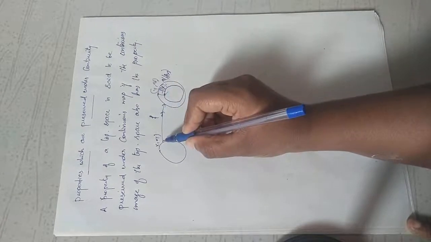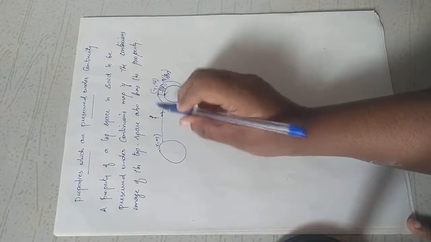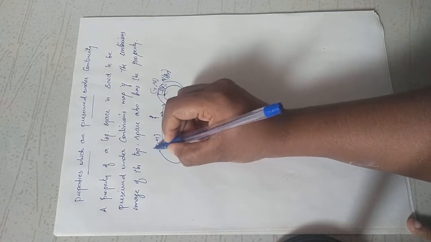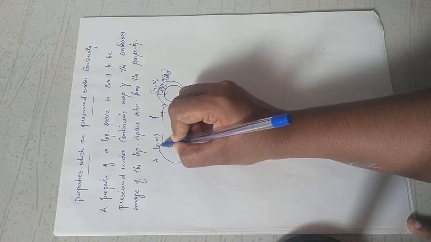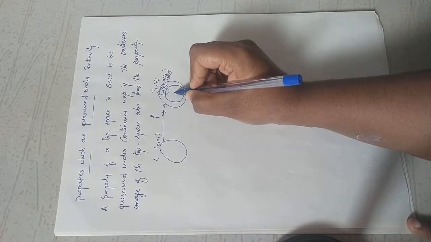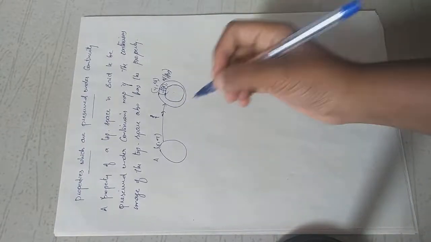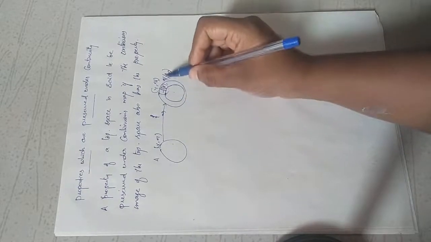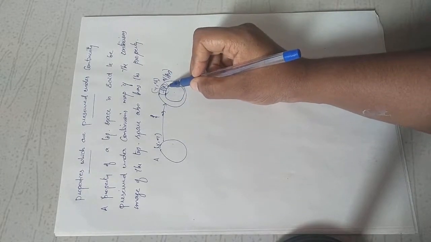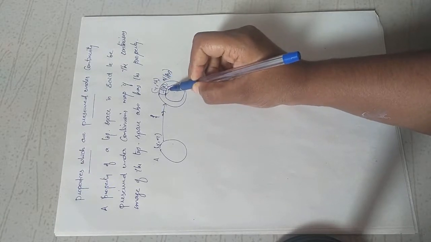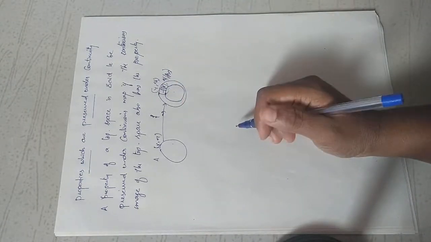A topological property is said to be preserved under continuity means, suppose X has a property. Let A be a property of X, and if f(X) also has the same property, then we say that property is preserved under continuity. For example, suppose X is a discrete space, and Y restricted to f(X) is also a discrete space. That is, the induced topology is also a discrete topology on f(X). Then we say that property is preserved under continuity.